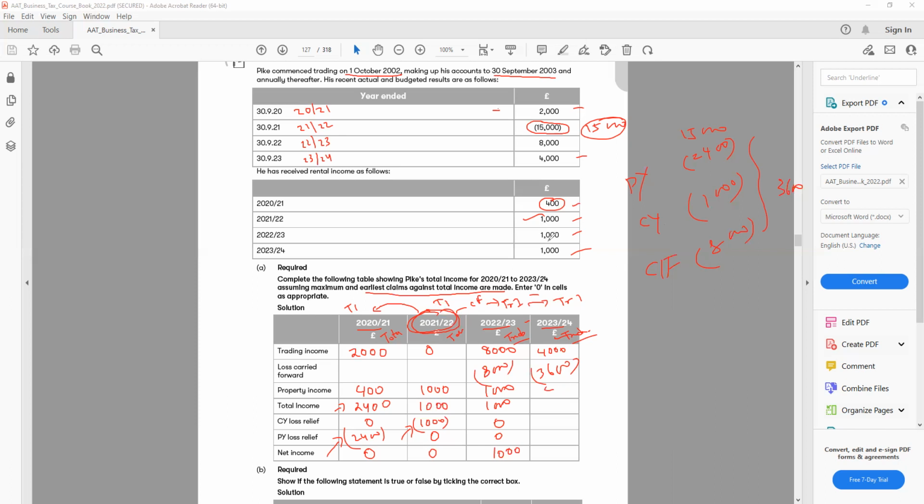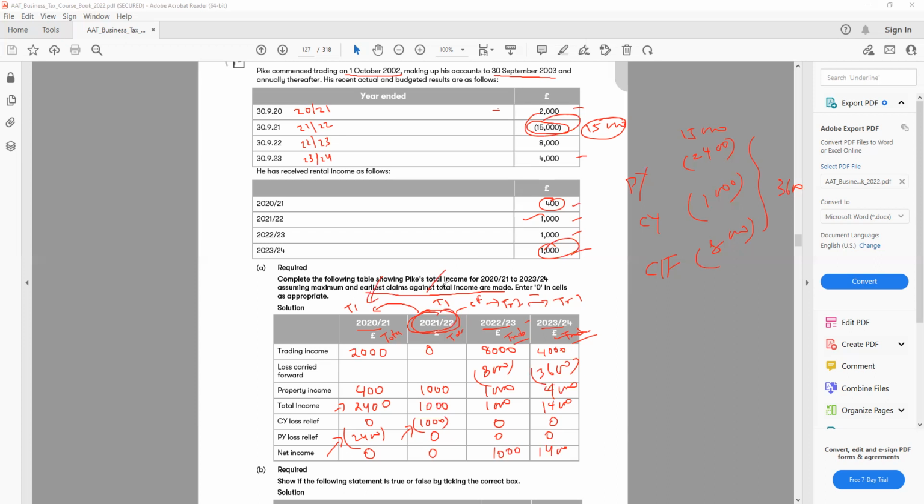Now it says property income is 1000, isn't it? So we have 1000 property income. So the total income will be 4000 minus 3600 plus 1000. That gives me 1400. And no carrying a current year loss, no previous year loss. That gives me 1400.